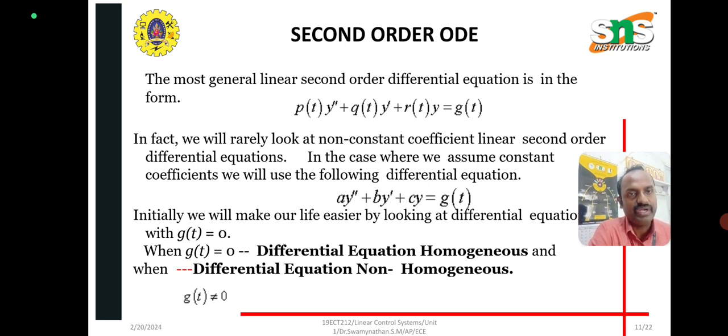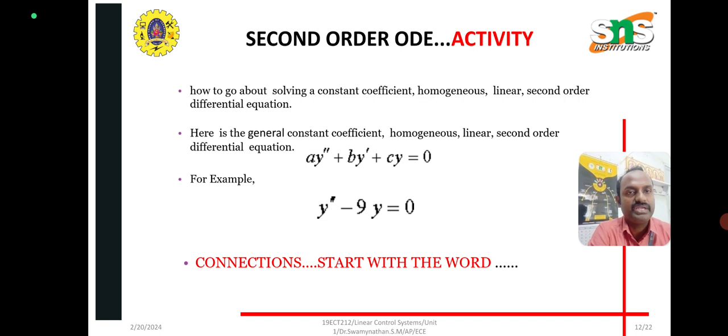That means a y double dash plus b y dash plus c y is equal to g of t. So for differential equations, homogeneous means when g of t is equal to 0, and when g of t is not equal to 0, that is called non-homogeneous. And next, for the second order activity, y double dash minus 9y equal to 0. So that is a second order differential equation.